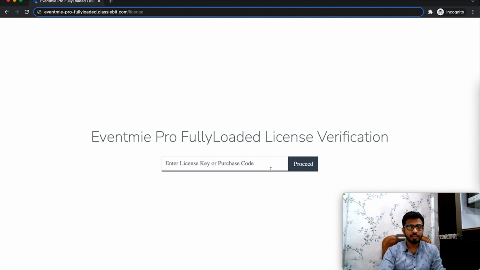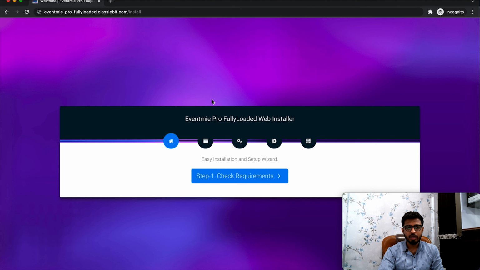You will be redirected to the license page. Here you need to enter the license code. You can fetch the license code from the Classibit downloads page, the same page from where you downloaded it. After successful license verification, you will be redirected to the EventMe Pro Fully Loaded web installer.